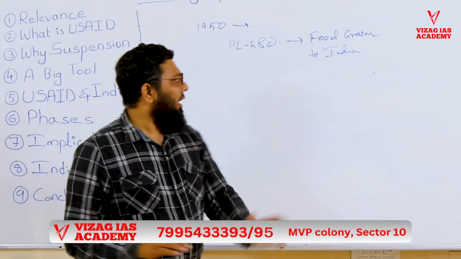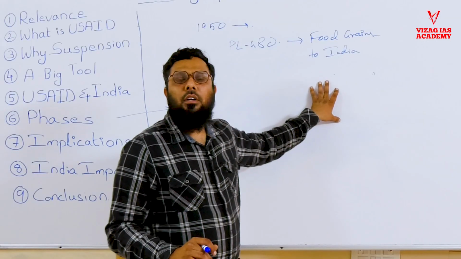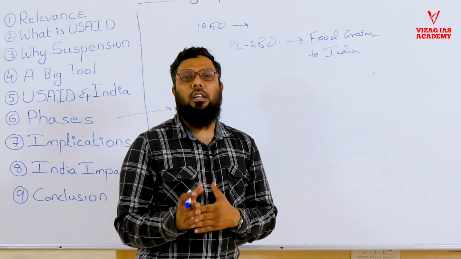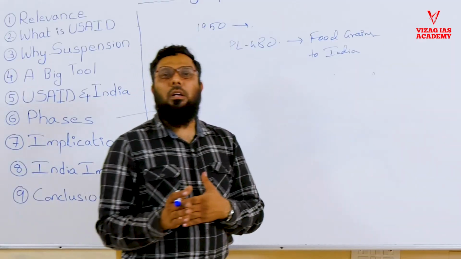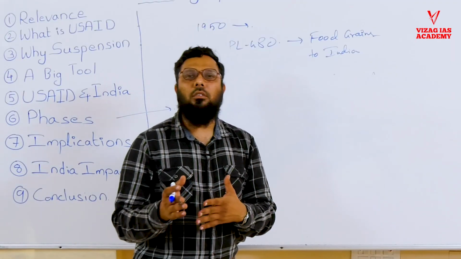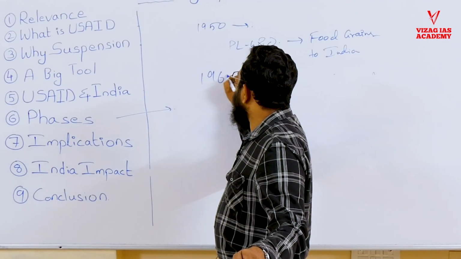So India had to take aid. India accepted the aid from the US under the scheme PL 480, whereby food grains were given to India at a concessional rate, at a cheaper rate. They were shipped to India. Therefore, this particular time was also called a ship-to-mouth economy. Then, in later phases, we see the 1960s.